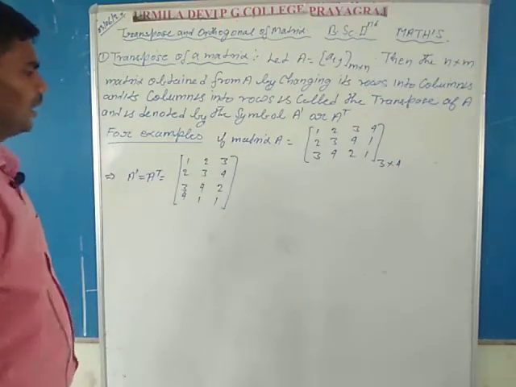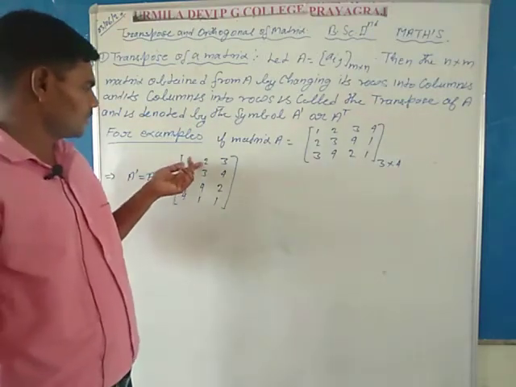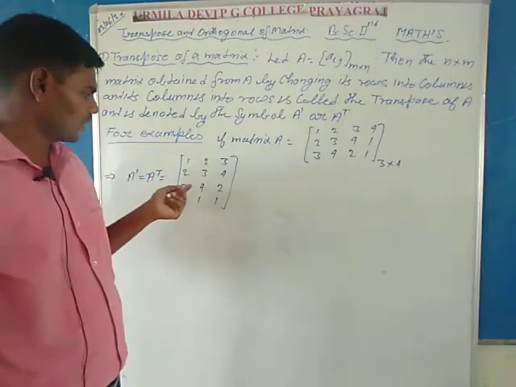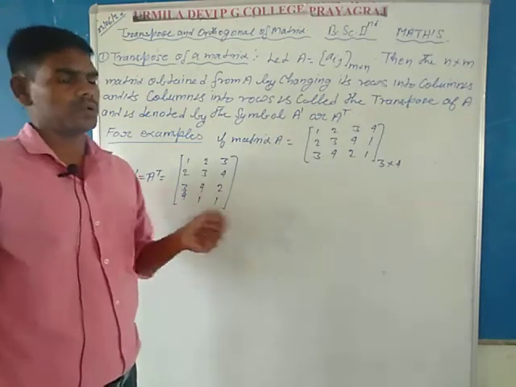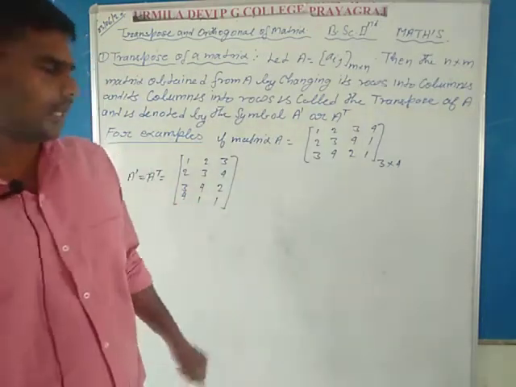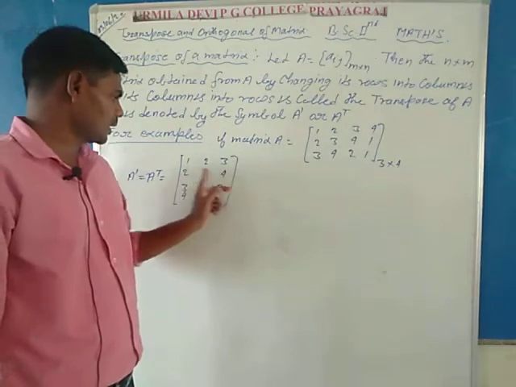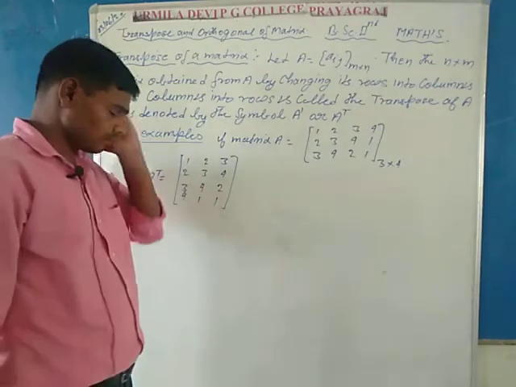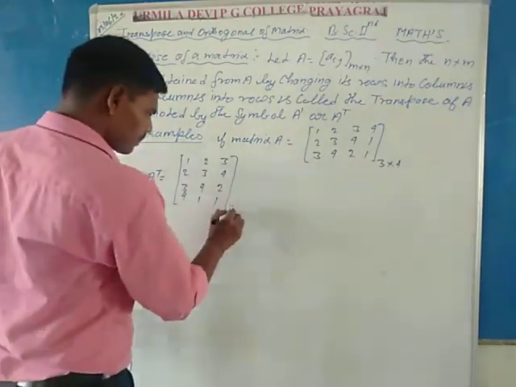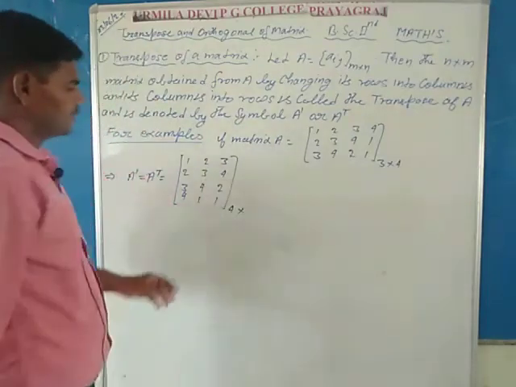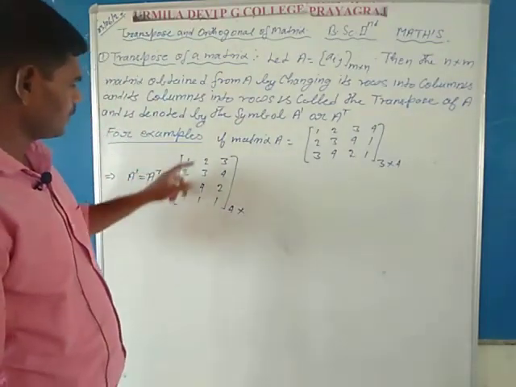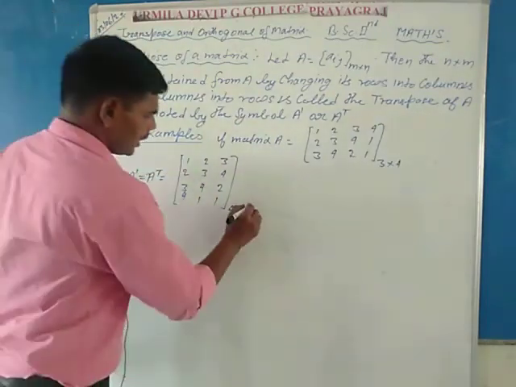Here the number of rows is first, second, third and fourth, so first write 4 for rows, and the columns are first, second, third, so write 3.